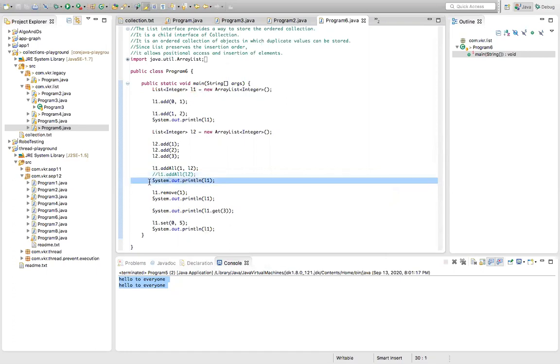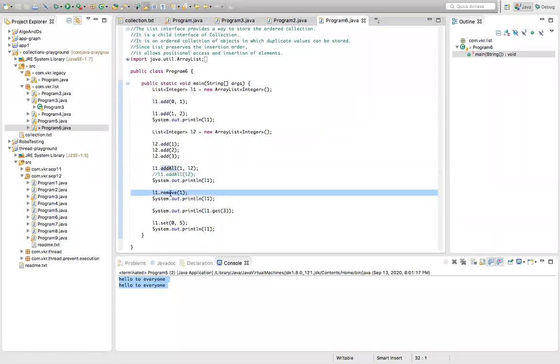Now here we have seen one more type of adding: adding one list into another list. But if you want to add the elements from one array to another array, we have to write so much code. Here, the framework already provided it for us, adding the elements directly by calling one method.